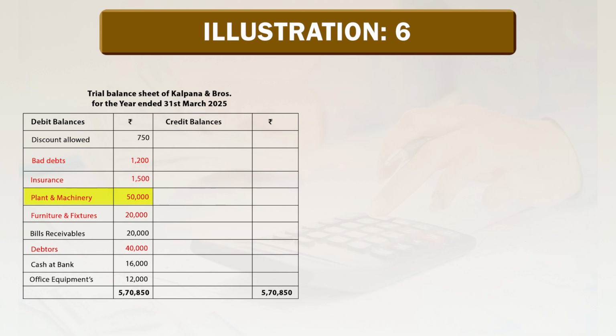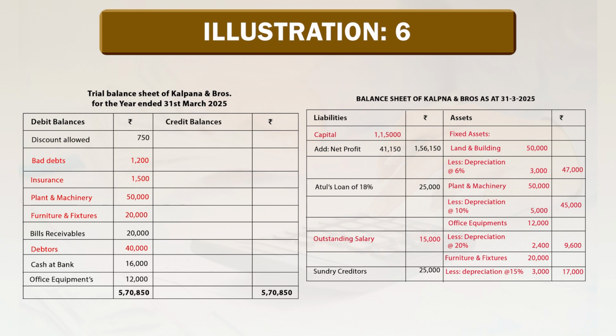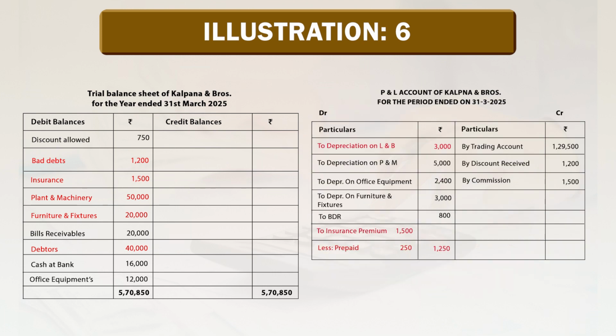Plant and machinery 50,000. There is an adjustment on plant and machinery, depreciation on plant and machinery at the rate of 10%. It goes on asset side under fixed assets, plant and machinery rupees 50,000 less depreciation at the rate of 10% rupees 5,000, net amount 45,000 should be mentioned in outer column, and depreciation on plant and machinery goes to profit and loss account on debit side, depreciation on plant and machinery rupees 5,000.